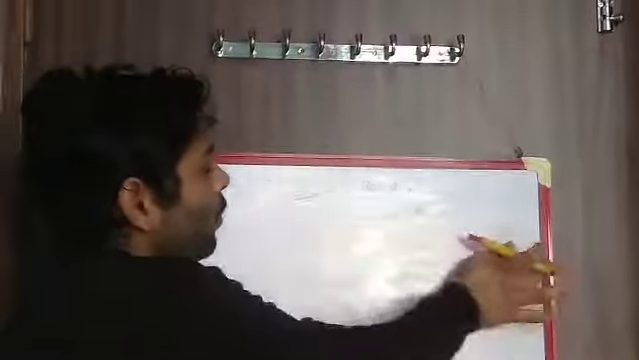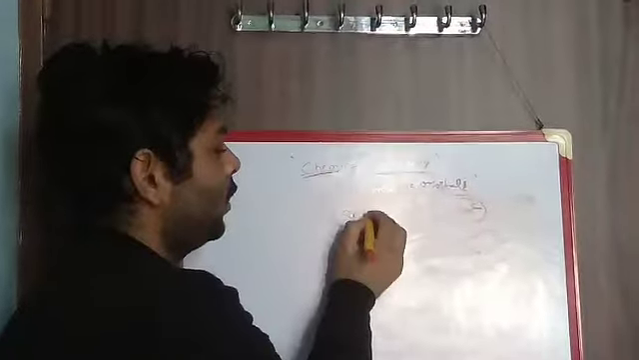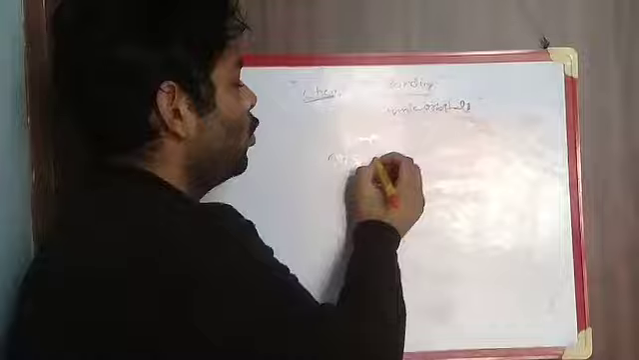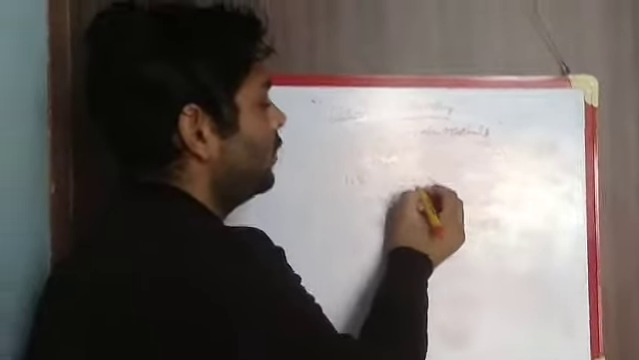Now we will discuss the shape of the atomic orbitals. First we discuss the s orbital. The s orbital is spherical in shape. Second, we discuss the p orbital shape.